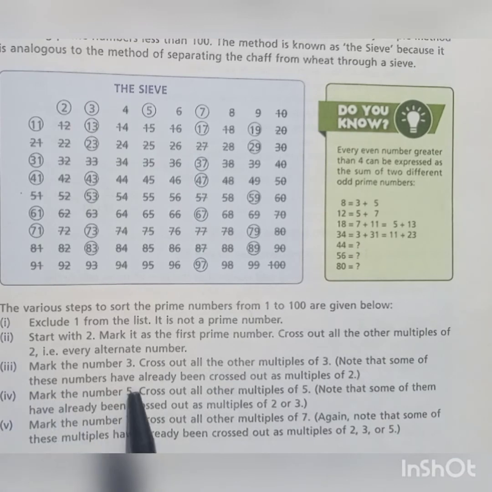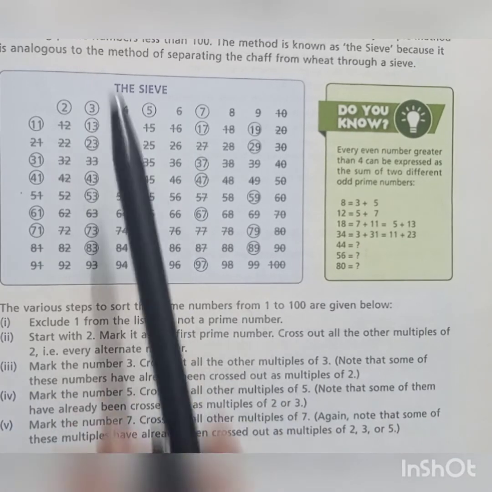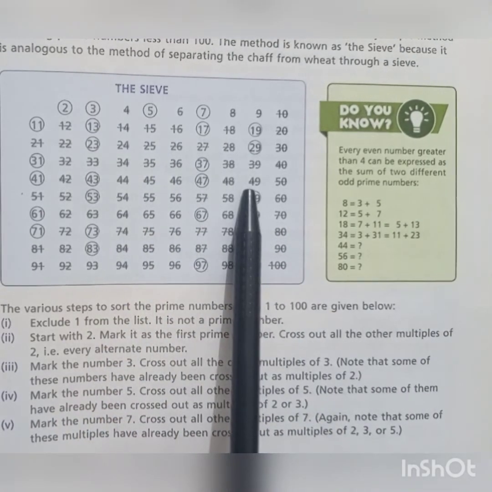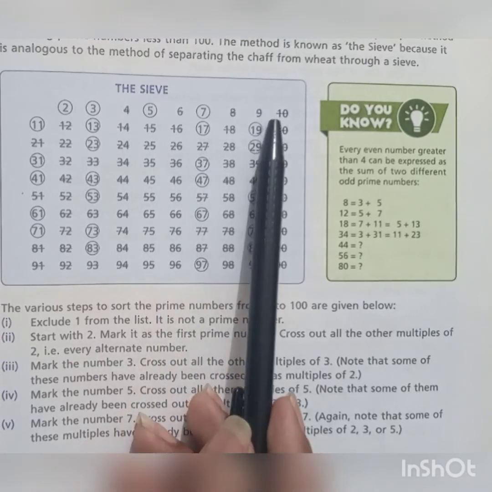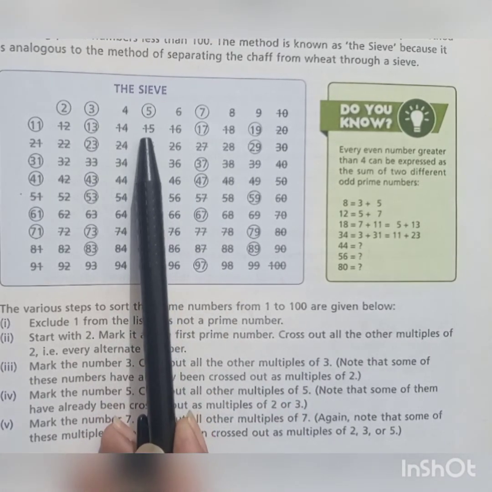Fourth part is mark the number 5. Cross out all the other multiples of 5. Now mark the number 5 in the form of a circle and cross out all the other multiples of 5, as 5 twos are 10 and that is already crossed. 5 threes are 15 and it is already crossed.